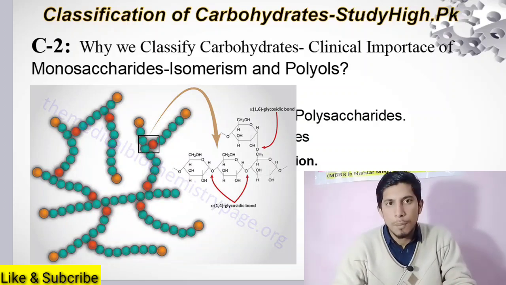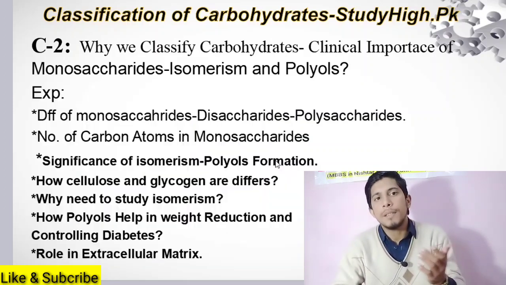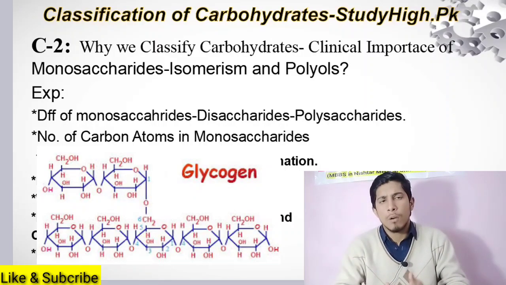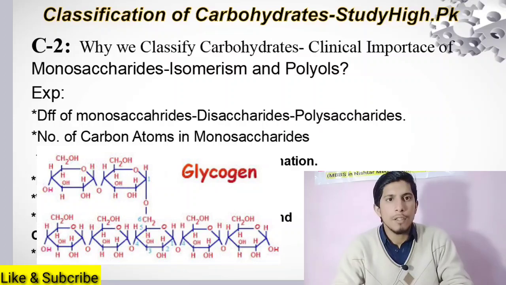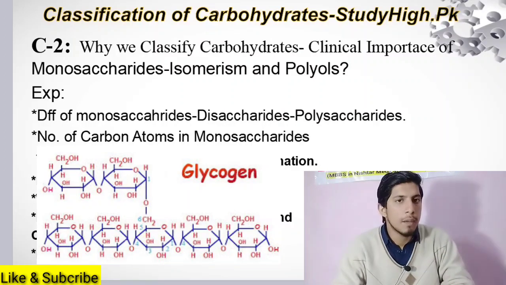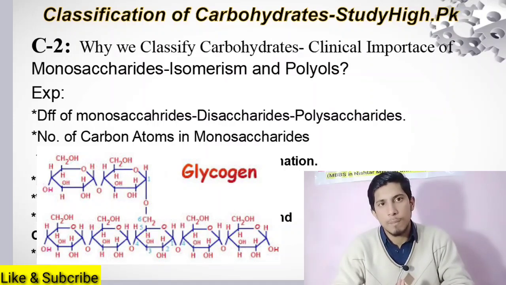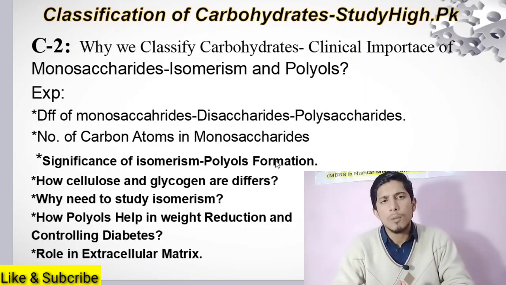One can be digested by the human body, the other cannot. So how glycogen and cellulose differ from each other, or how starch and cellulose differ from each other, you can explain on the basis of the knowledge of isomerism. Similarly, isomerisms have different functions which we'll discuss soon.